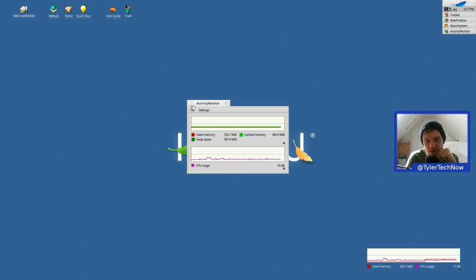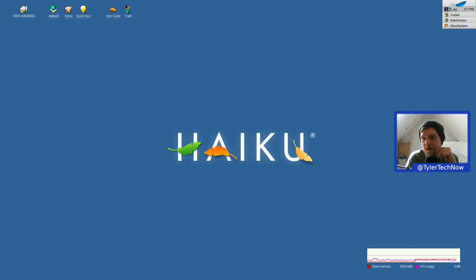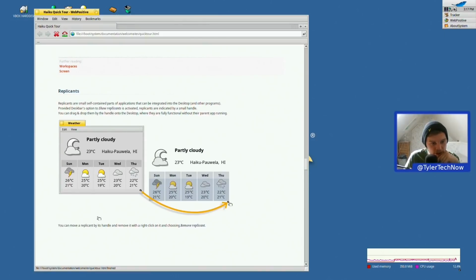Nice. So if we close that, will that remain open? It will indeed. I like this a lot so far. So let's go back into the web positive. So you can move a replicant by its handle and remove it with a right click on it and choosing remove replicant.